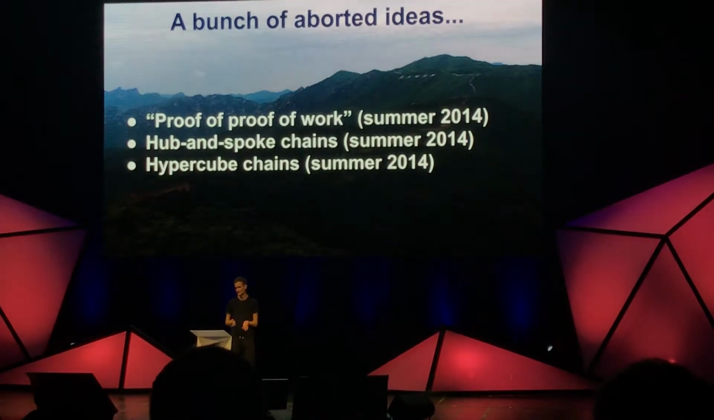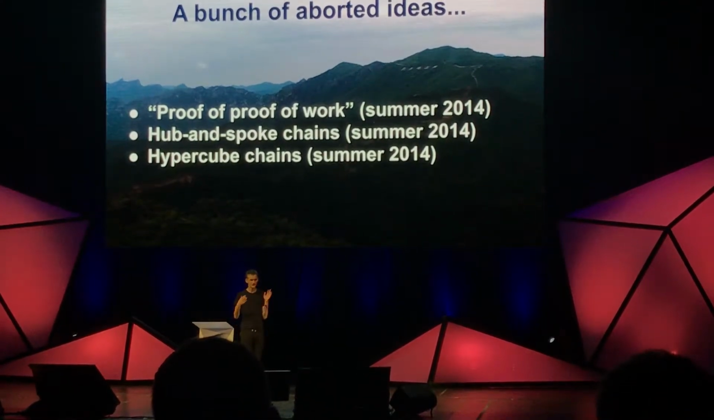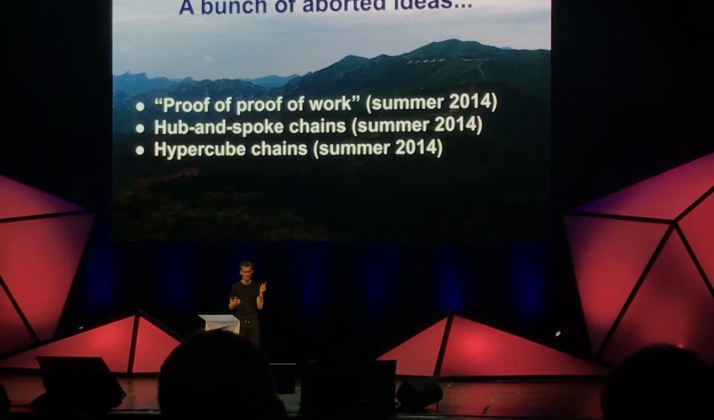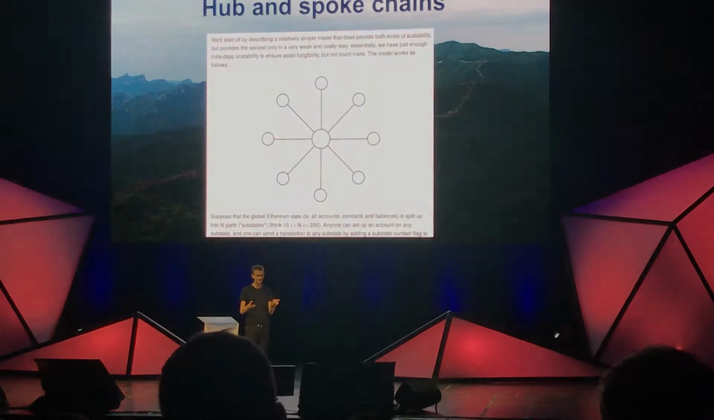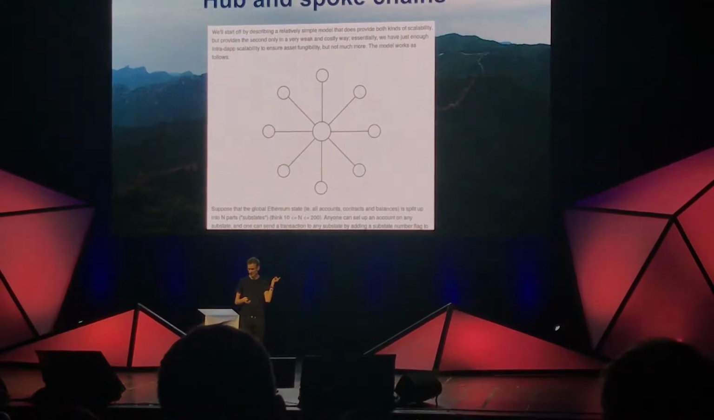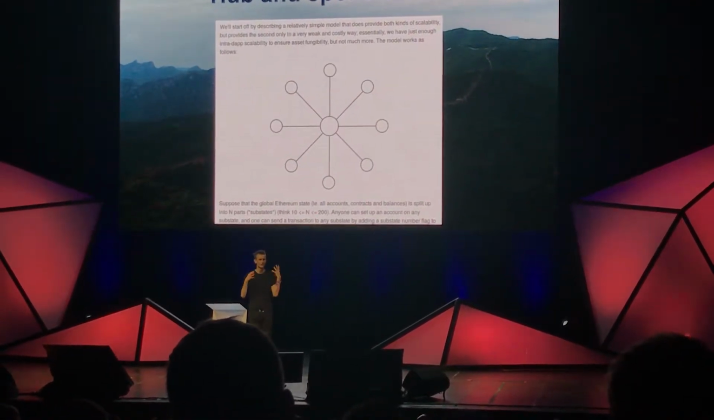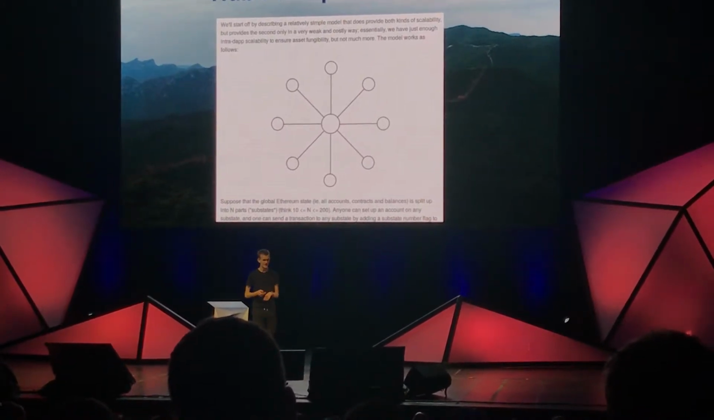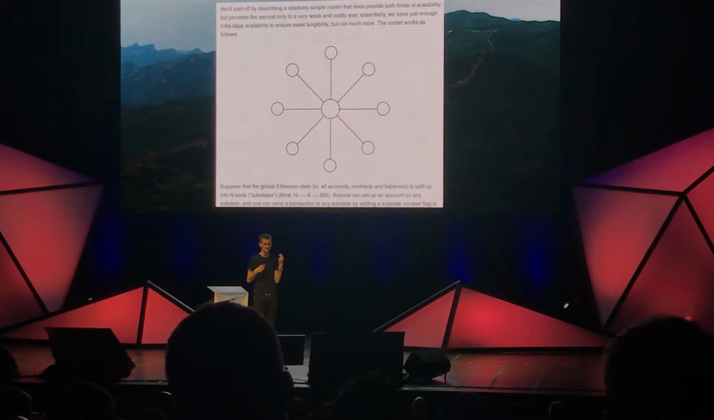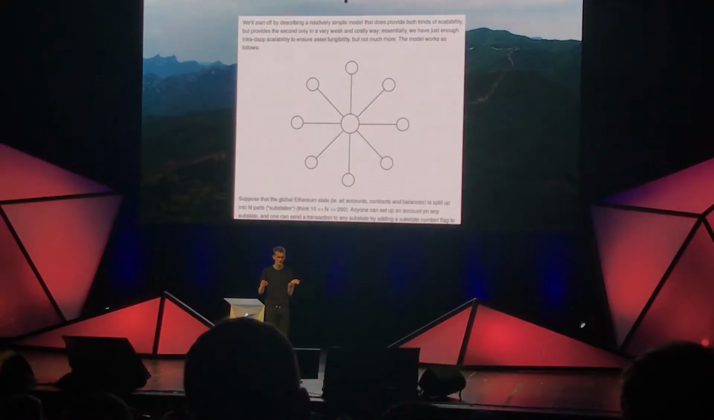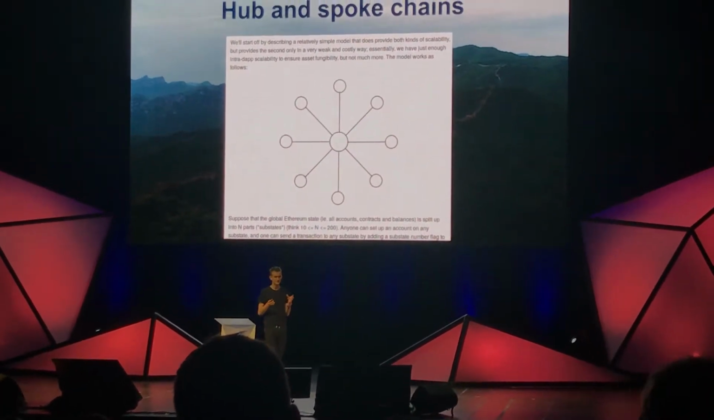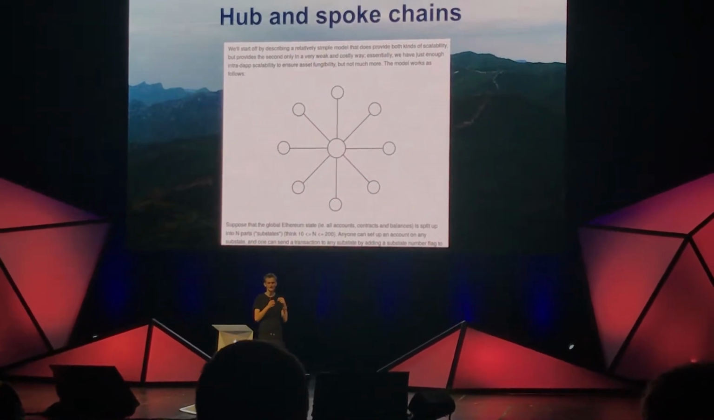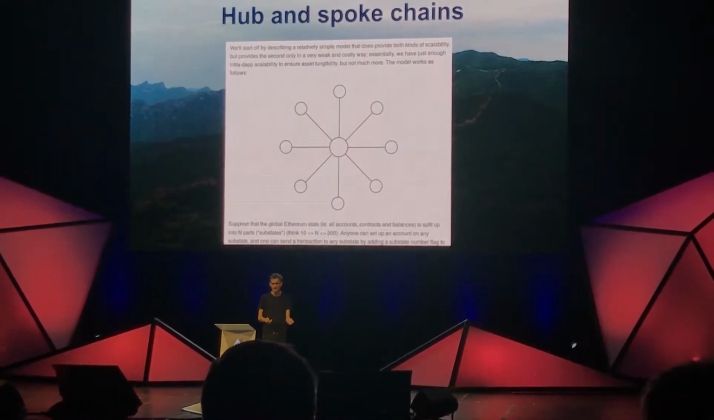So what happened in 2014? First of all, we went through a bunch of interesting and aborted ideas. Proof of work was a suggestion to try to improve scalability. Hub and spoke chains. So basically you have one chain in the middle and a bunch of chains on the edges. This was a very early scalability and sharding proposal that tried to improve scalability for local transactions, but not for transactions that jump from one shard to another.